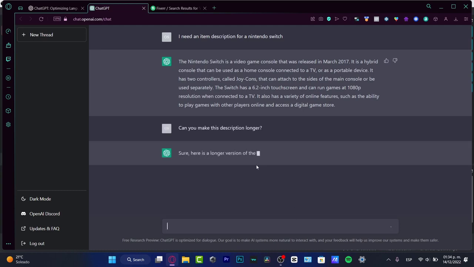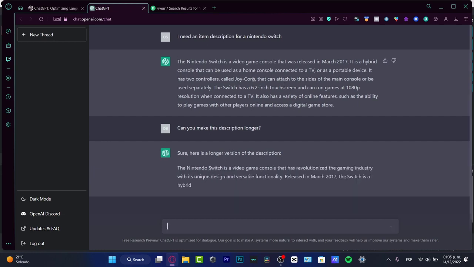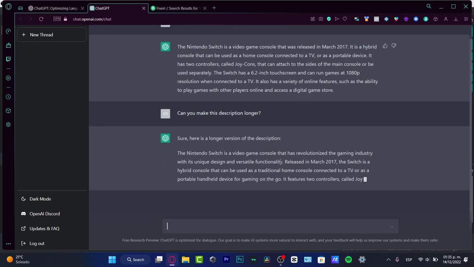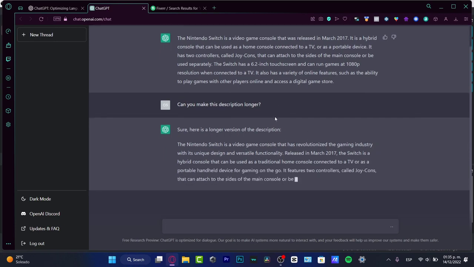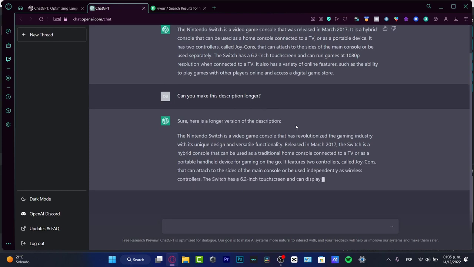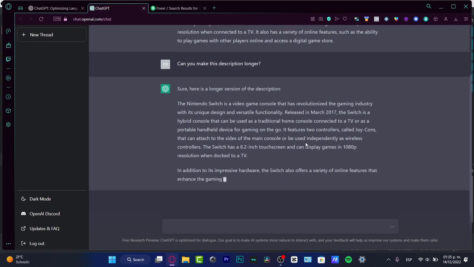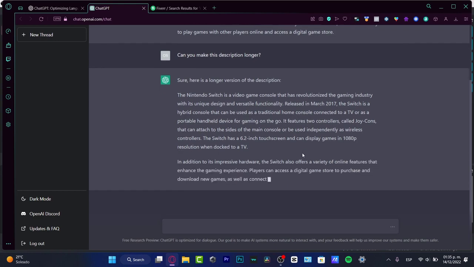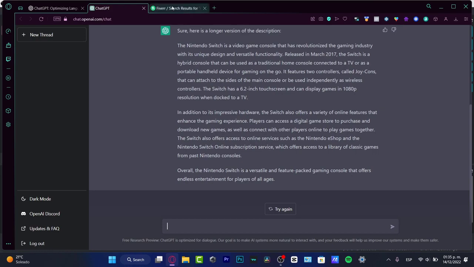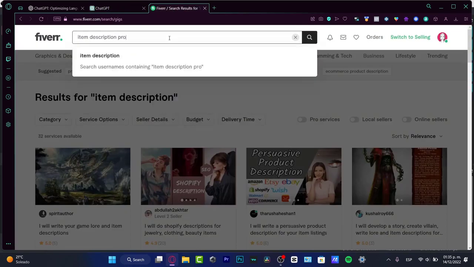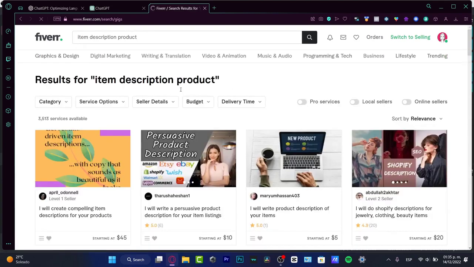Let's see. Sure, here's a longer version of the description. So we do have a lot of characters in here, and now this is going to generate for us a longer description that can help us make the sale of this specific item. And here we go. This is something that we can start to use to sell. What I just need to do is go into Fiverr and here into the item description of a product. Let's see how much these people are charging for something like that.